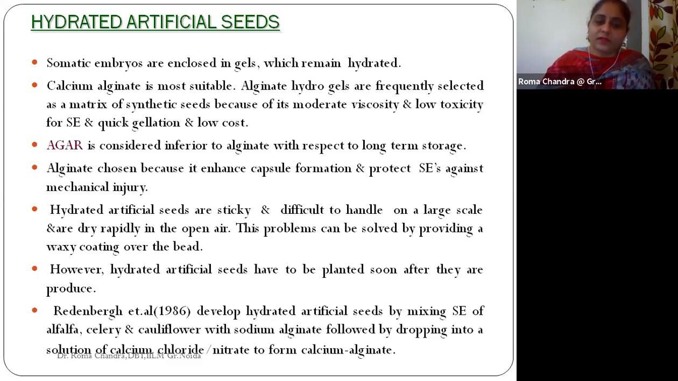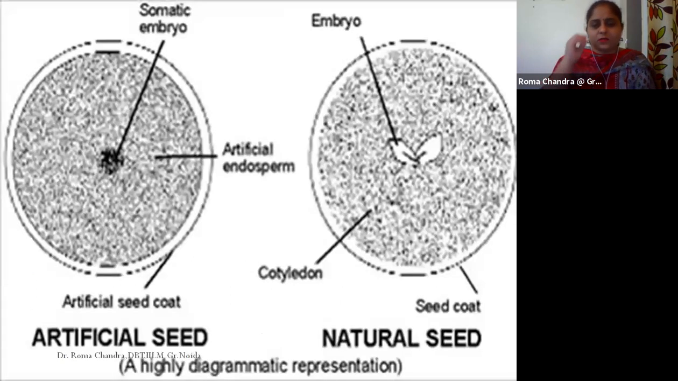He used these three varieties, and he studied the production of these beads under hydrated artificial seed production. This is a small diagram, a little blurred. We are very much aware that a natural seed has cotyledon and an embryo. In the case of our artificial seed, we need an artificial endosperm, an artificial seed coat, and a somatic embryo. So this is a small picture.